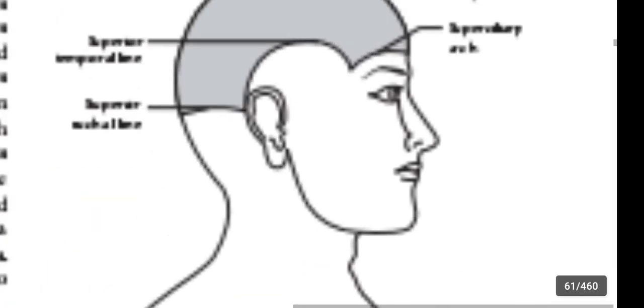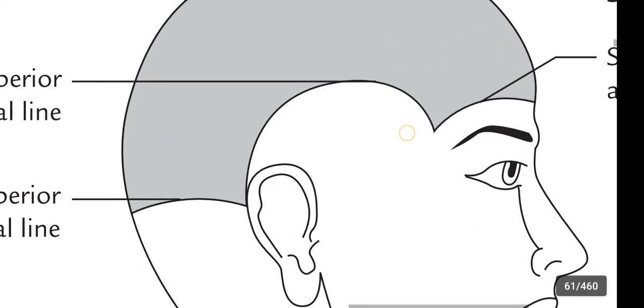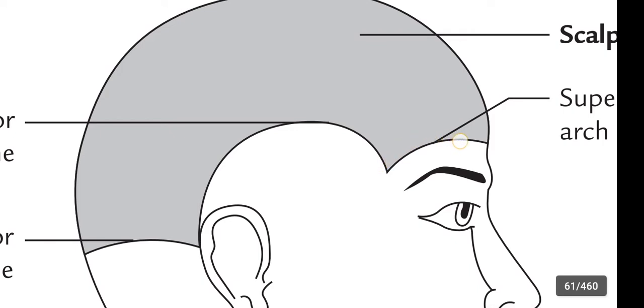Coming to the figure. This figure shows the extent of scalp. Anteriorly, scalp extends up to the superciliary arches, that means up to the eyebrows. Okay, this is the anterior. If you observe posteriorly, it extends up to the superior nuchal line. Okay, this is the superior nuchal line.